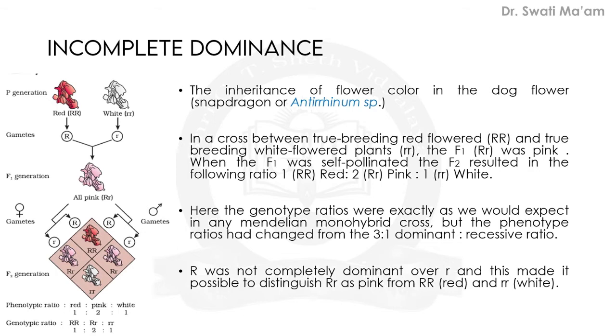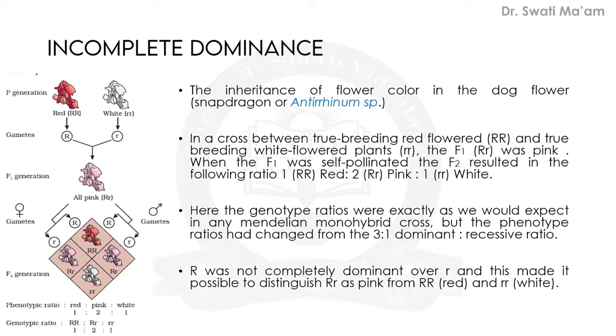So here we will see that in the parent generation, this is a red colored flower and this is a white colored flower. One plant has red color, and another plant of the same species has white color. When they both are crossed, these are the gametes. The same type of gametes will be produced, capital R here and small r here. But in the F1 generation, all the offspring were observed to be pink in color.